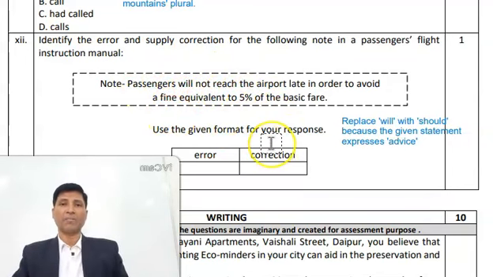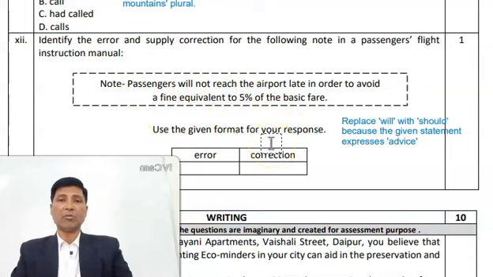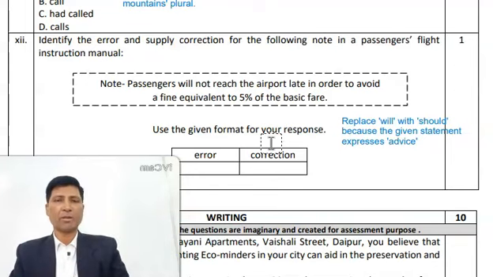Wrong modal verb. So this is how you can score 100% marks in grammar section if you know why this answer should be the correct answer. This is the only solution, and as I said, join my writing classes so that you can maximize your marks starting from somewhere between 95 to 100% in English.